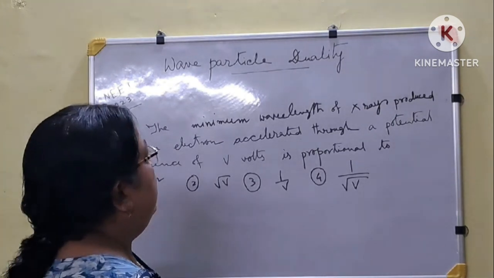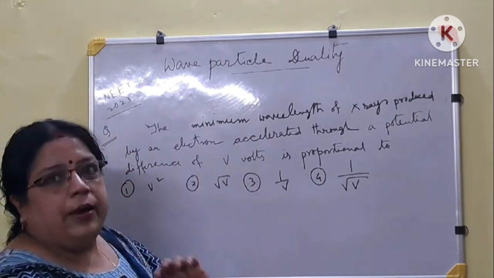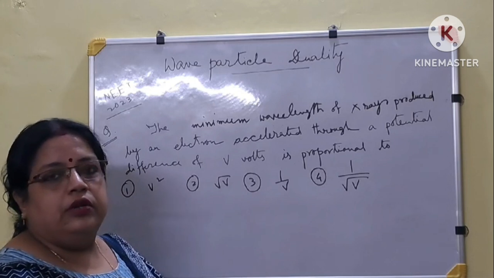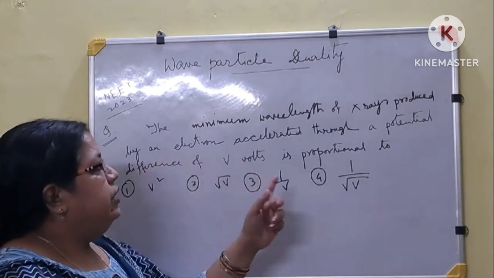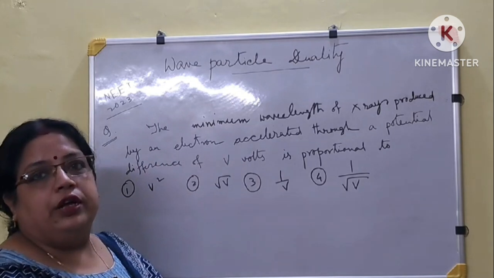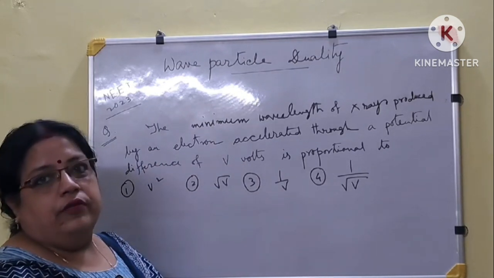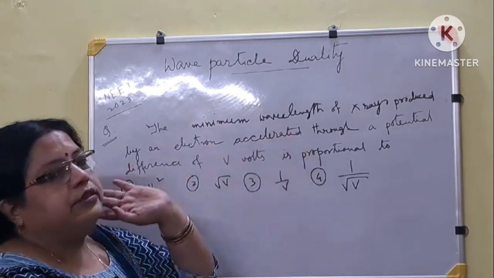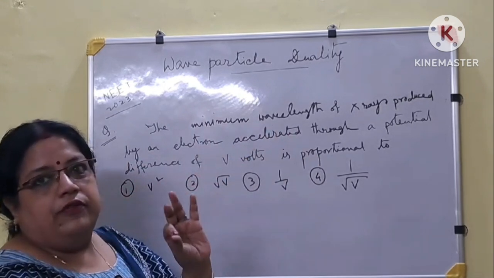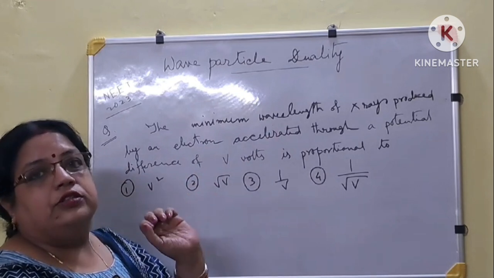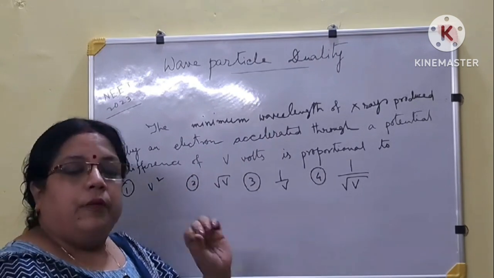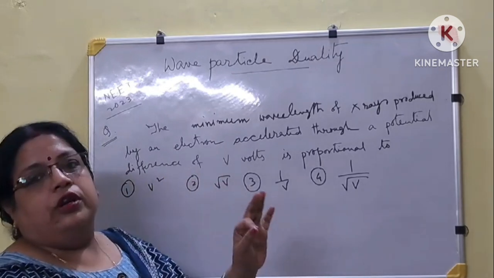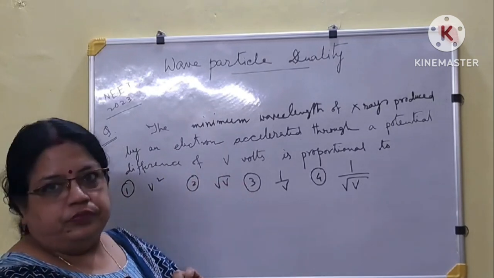Now here we have to use the de Broglie equation, or calculate the de Broglie wavelength, but nowhere is it mentioned that you have to calculate the de Broglie wavelength. It is only said the wavelength of the X-ray. X-ray means flow of electrons, means wavelength associated with electrons, means we have to calculate the de Broglie wavelength of the electron associated with it.